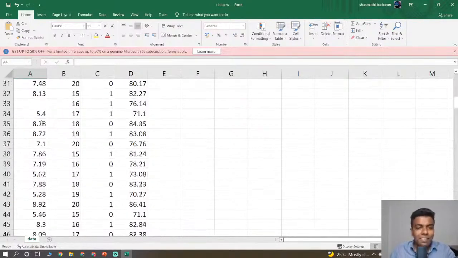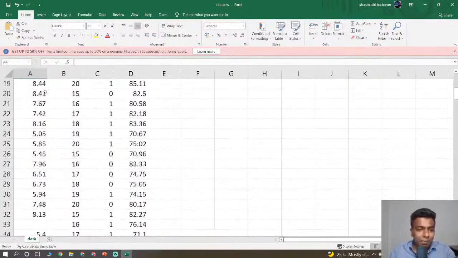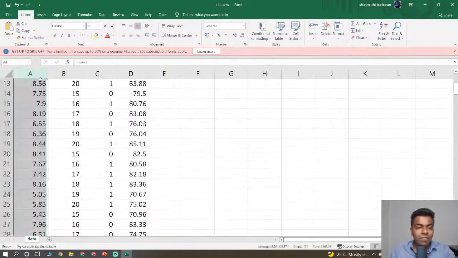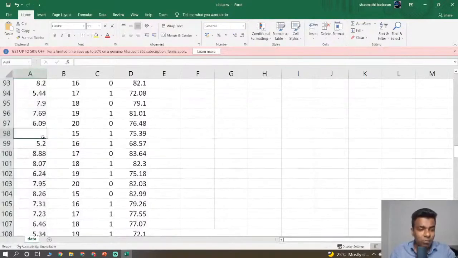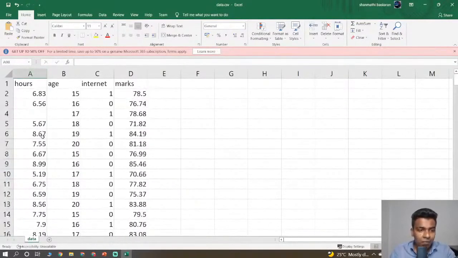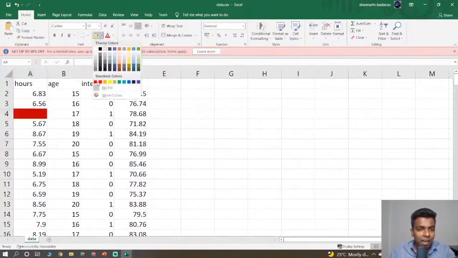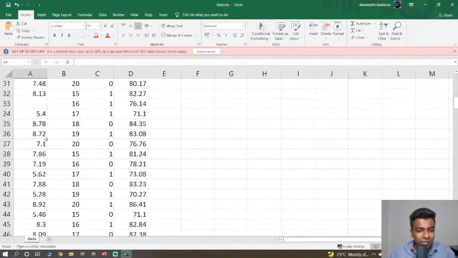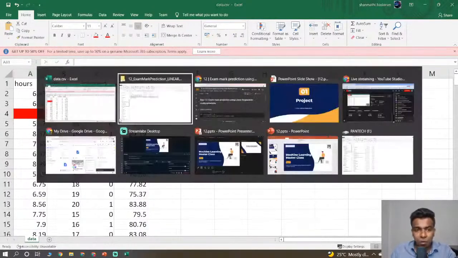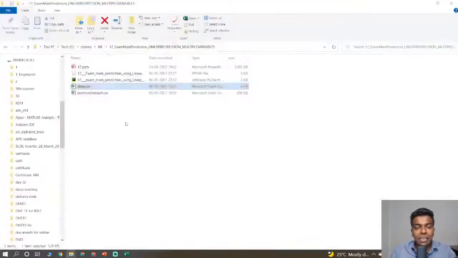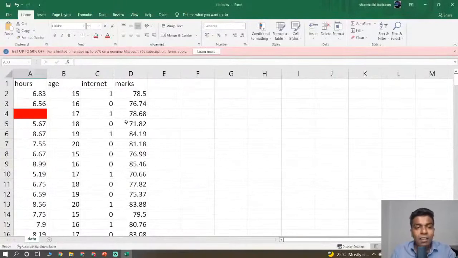So the problem in this complete data set, especially in the hours column, is that we have empty cells where there is no value. For example, if you really want me to mark it down, I'll mark it down. So here we have null values. Here there are no values. It is empty, guys. This is the major problem which we are going to solve in this session. I hope you are clear with this data set and the problem which we are going to solve, and the mistake which is present in the data set as well.